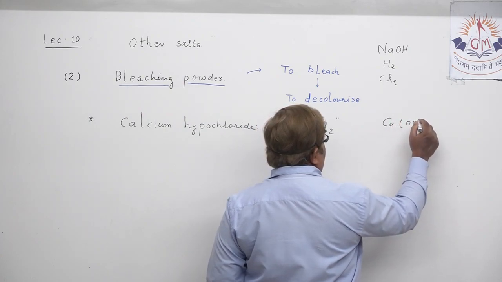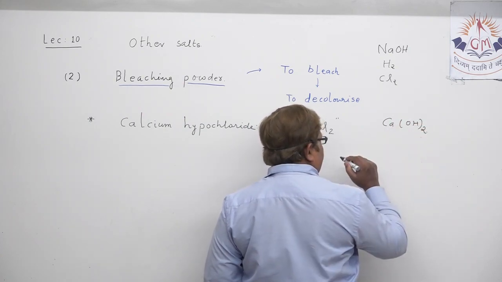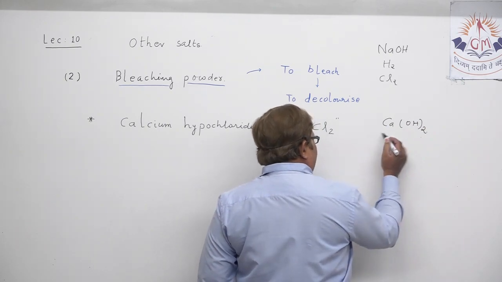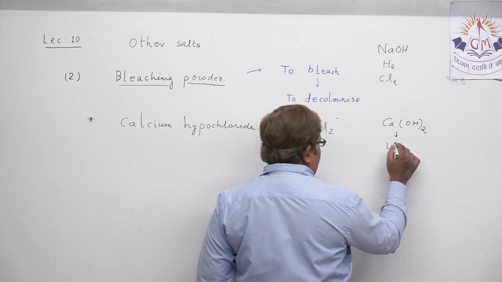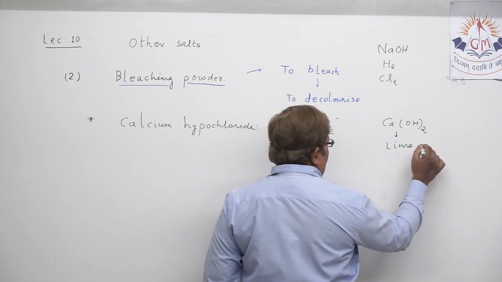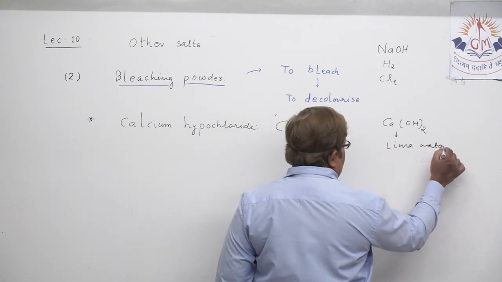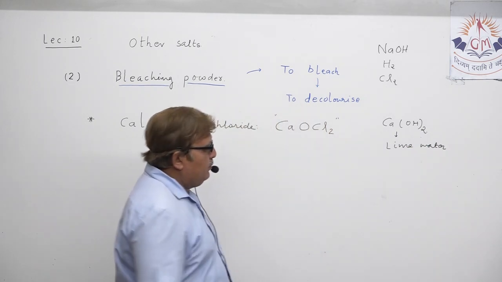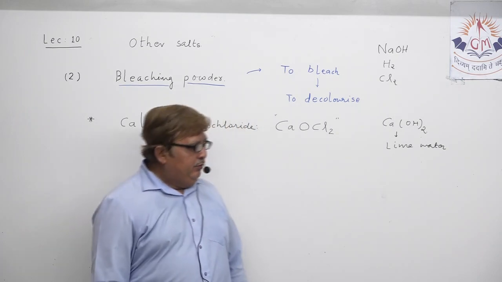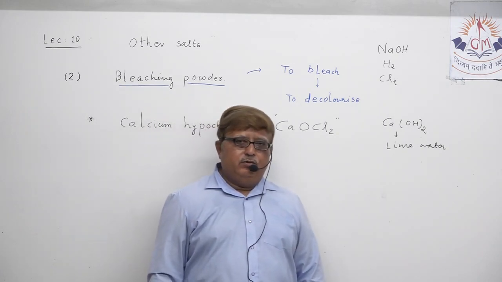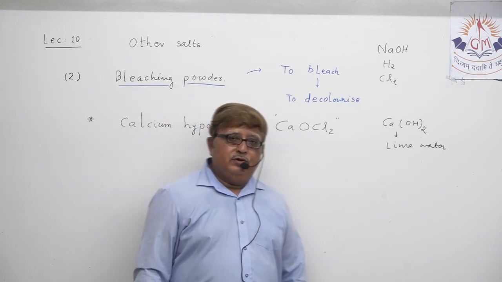Calcium hydroxide is also known as lime, or sometimes lime water. But for the production of bleaching powder, we do not have to take lime water.